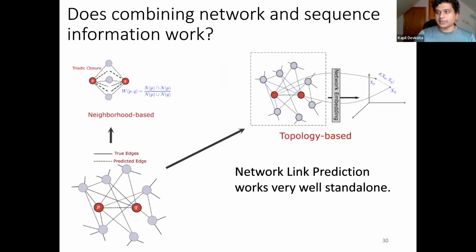So there is a question: why should this network-aware training procedure help the model become more effective? It is because we have found that network-based approaches are standalone very powerful if the network information is sufficiently present. And since this is usually satisfied during the training phase, where we are dealing with a source network of a source species, we expect the network-enforced training to cause significant gains when combined with sequence data.